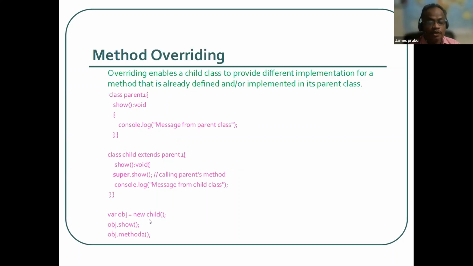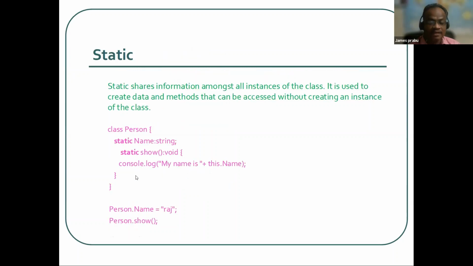If you want to use or show a method of a normal class, we need to create an instance with the new keyword. Then only can we access it through that object inside the class. But with static, we don't create a new object.